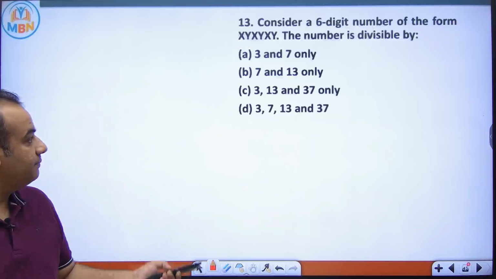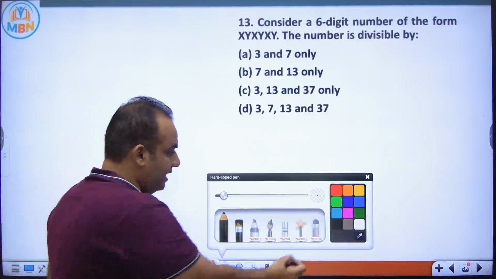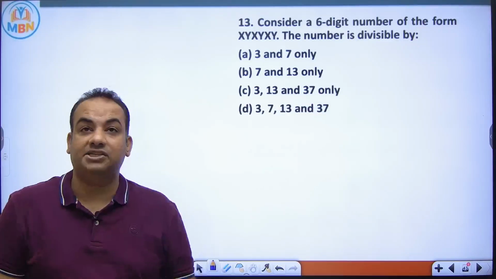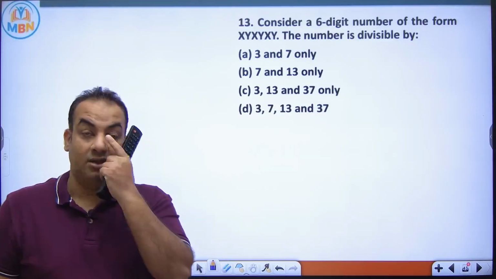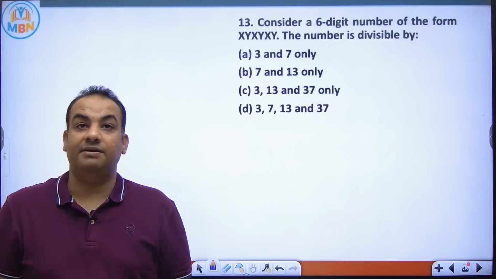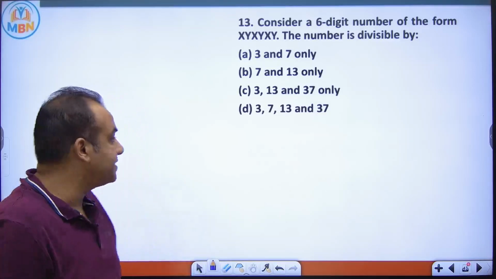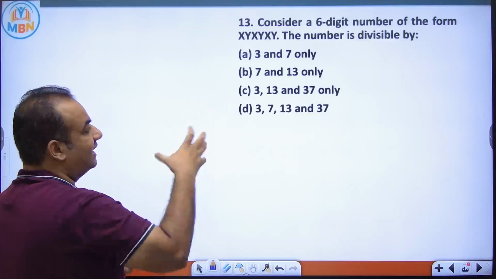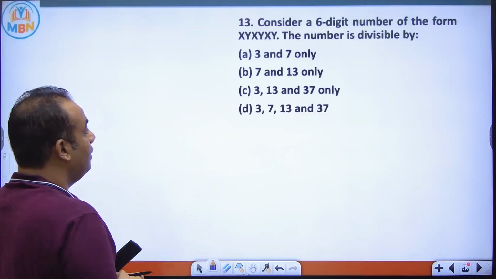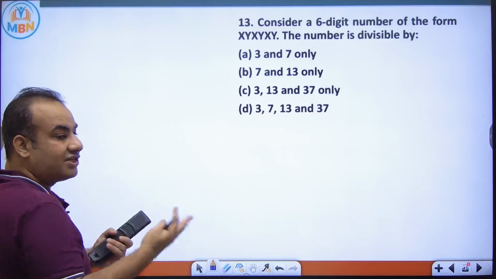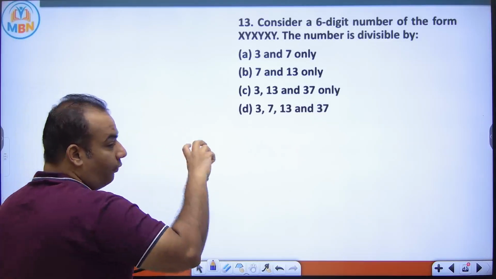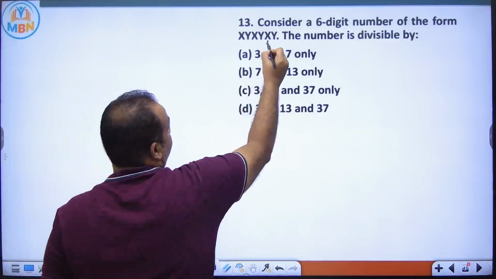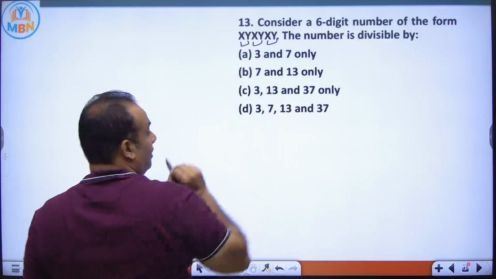See the next question. Again a good question. Consider a 6-digit number. This is again a previous year question, of the form xy, xy, xy. This number is divisible by what? Now see, xy, xy, xy. I told you, whenever you get this kind of number, you can understand what we are actually doing. If you want to improve your approach, please think in this manner. This is xy, this is xy, this is xy.